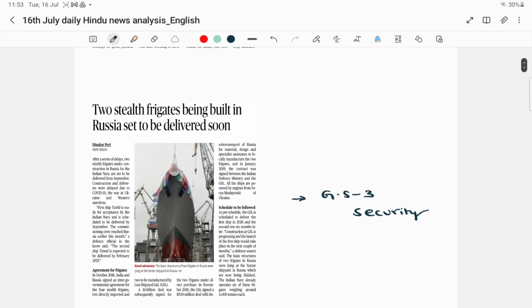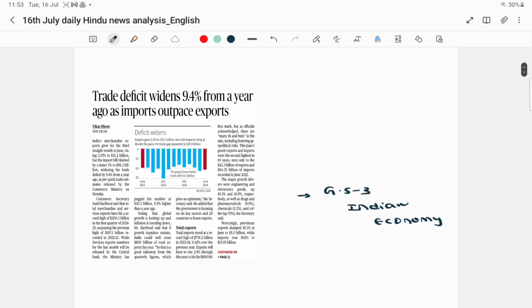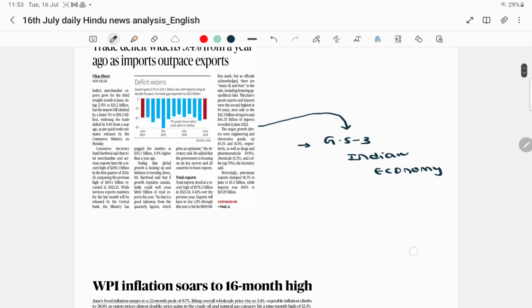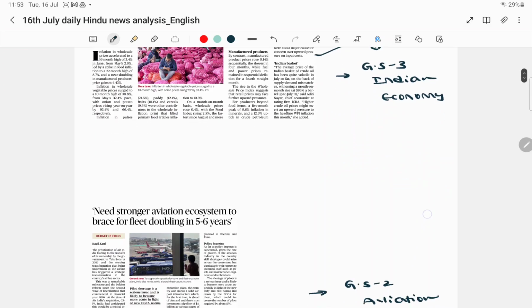Then the next article. 2 stealth frigates being built in Russia set to be delivered soon. This we have to cover under GS paper 3 security. Then the fourth important article, trade deficit widens 9.4% from a year ago as imports outpace the exports. This is an article that we have to prepare from GS paper 3 Indian economy, specifically balance of payments. Then the next article, WPI inflation soars to 16-month high. This also we have to cover under GS paper 3 Indian economy.